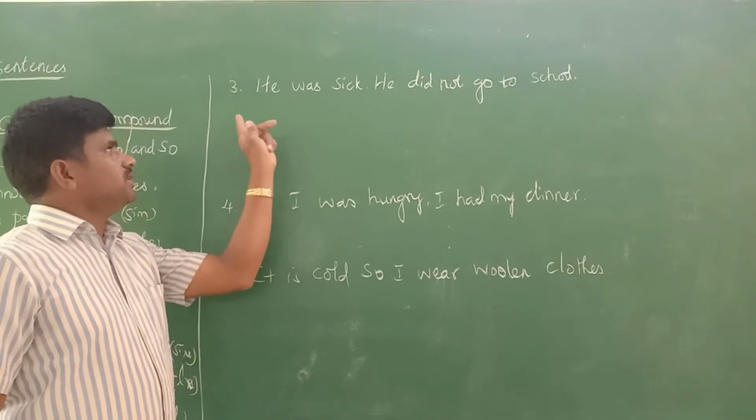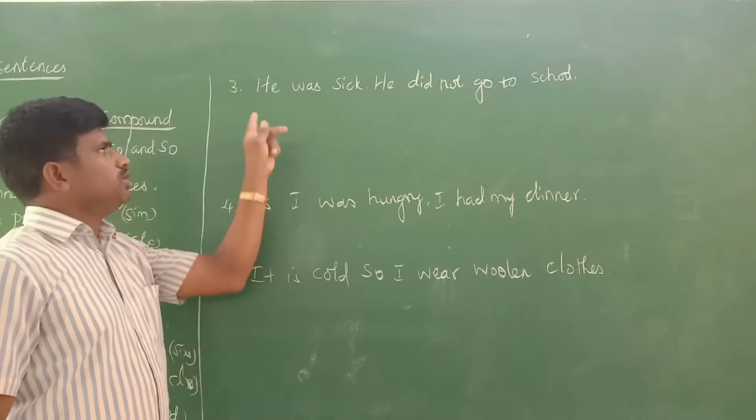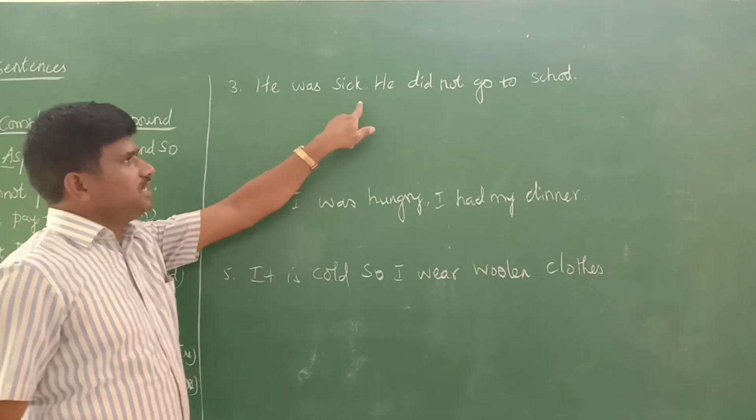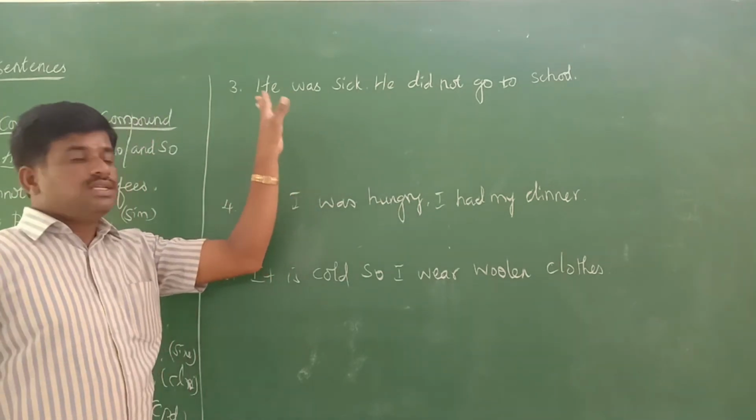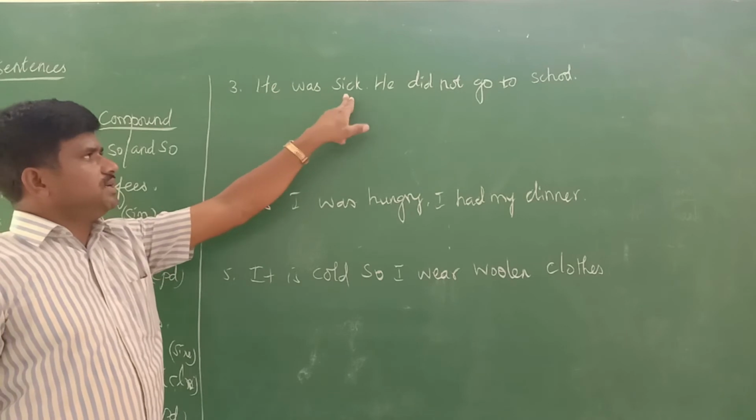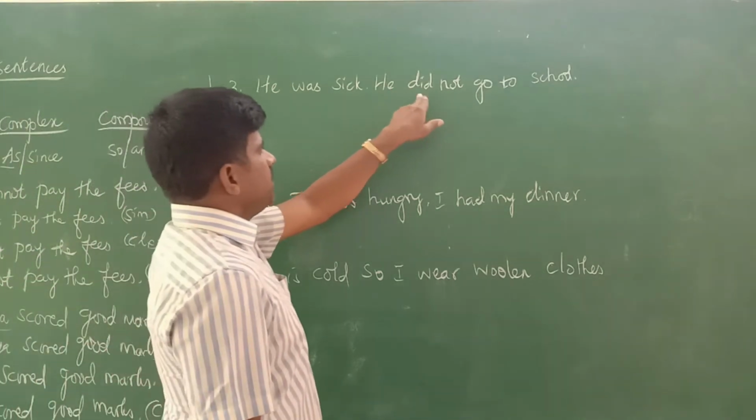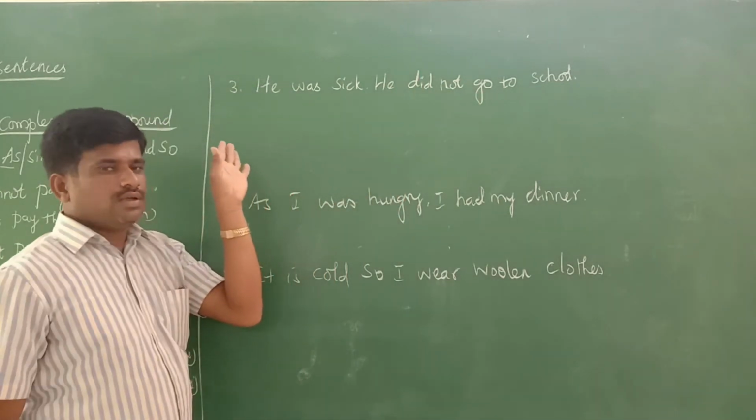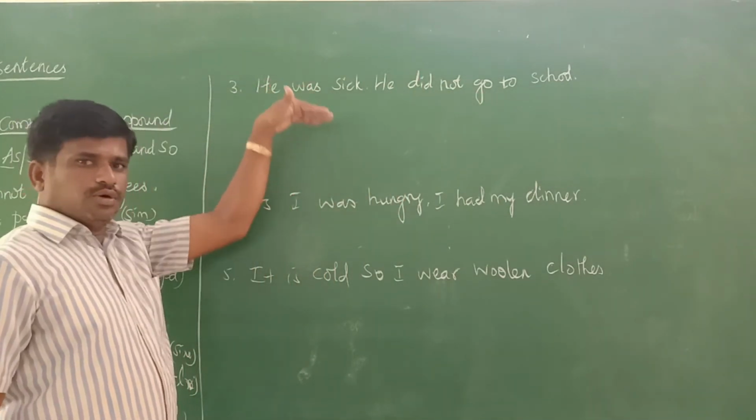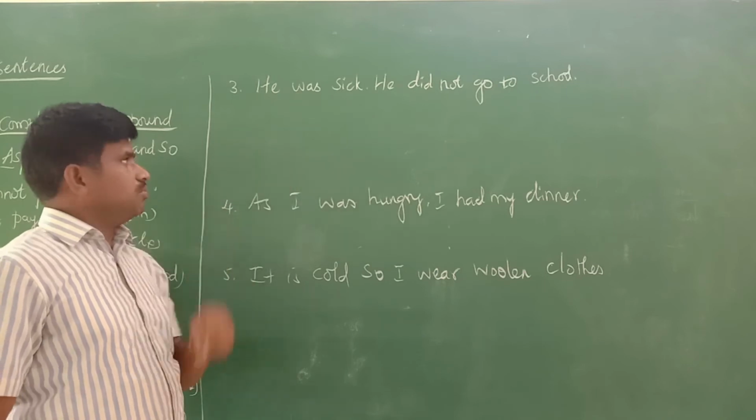Now we go for the third example. What is the third one? He was sick, he did not go to school. This is the given example. He was sick is one sentence. Another sentence is he did not go to school. So this can be changed into simple, complex, or compound.